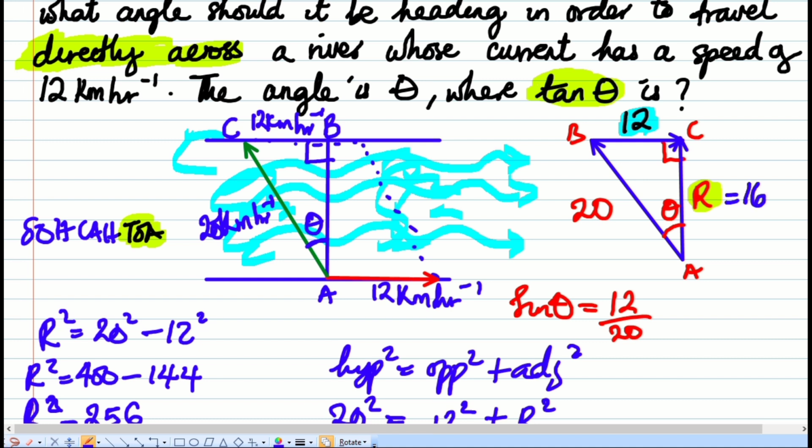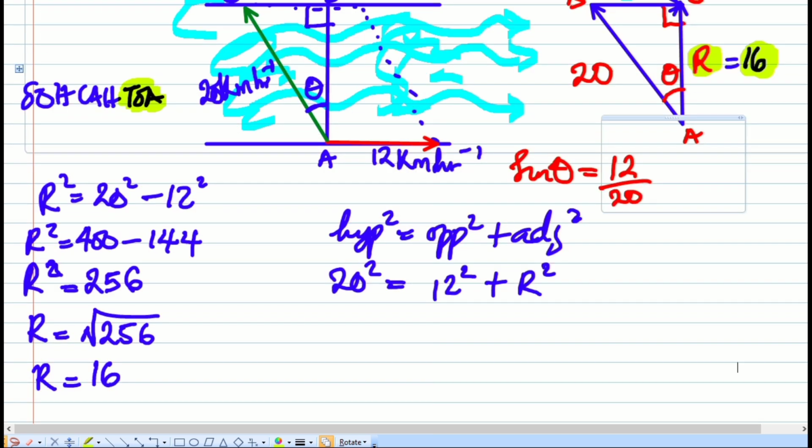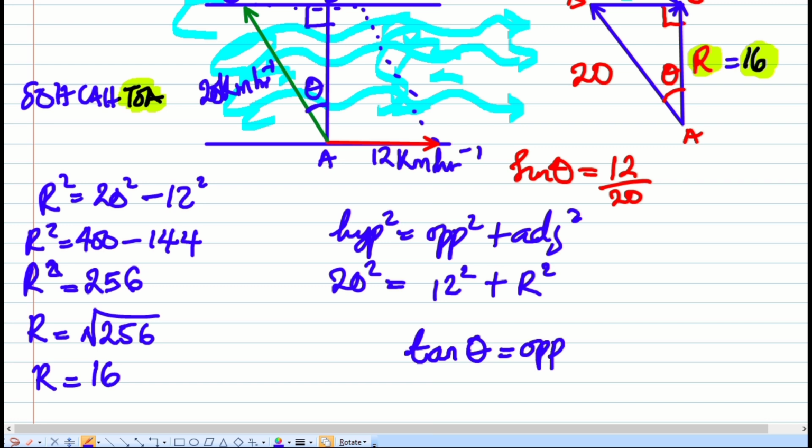Now, we're looking for tan theta. Remember that tan theta is opposite, which is 12, over adjacent, which we have now found the value as R. So you know that our tan theta is simply 12, which is opposite, over 16, which is adjacent. So let's solve it there. That will be our final answer. So the question says we should find the tan of the angle. So we're going to say that tan theta, which is opposite over adjacent, is equal to opposite is 12, adjacent is 16. So let's just reduce it.